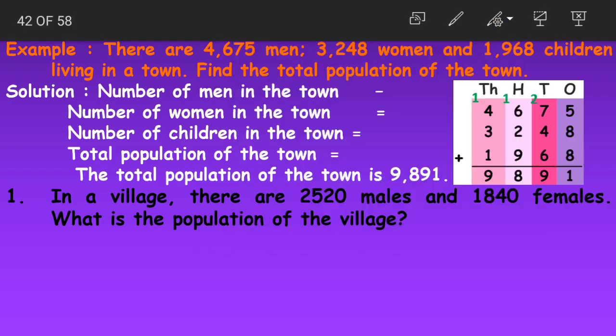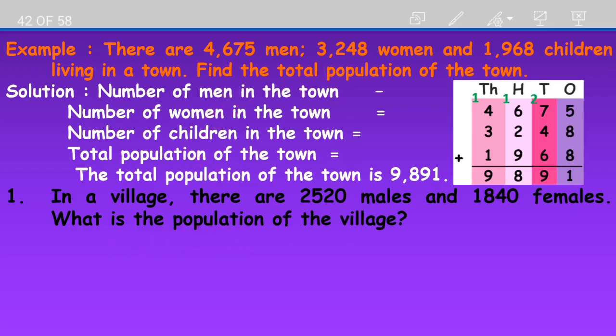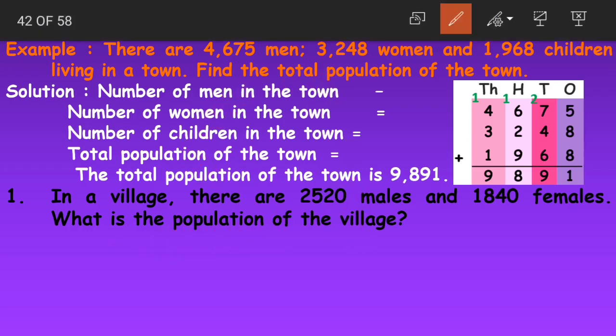In a village there are 2,520 males and 1,840 females. What is the population of the village? Again, same question, similar question here. The first number given here is 2,520, right?